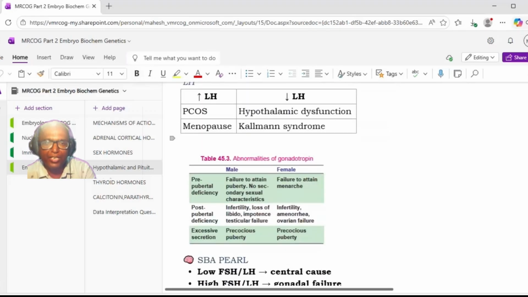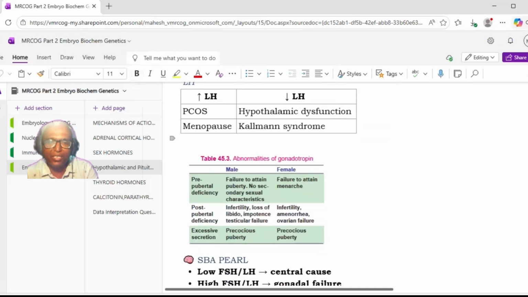Then coming to the LH, LH levels are increased in PCOS and menopause, while LH levels are decreased in hypothalamic dysfunction and the Kallmann syndrome. Okay. Now, what are the abnormalities of the gonadotropin? If there are abnormalities of the gonadotropin, how will it manifest?